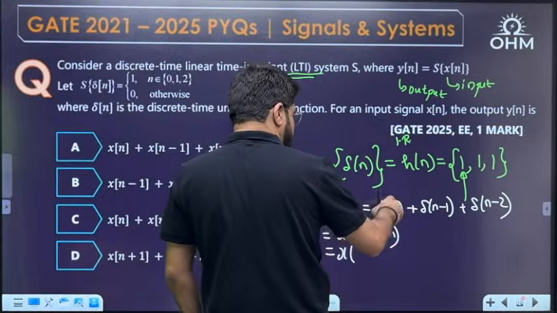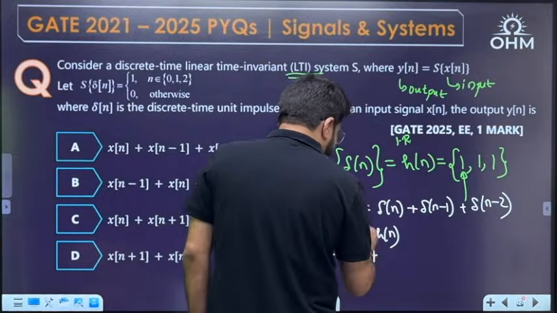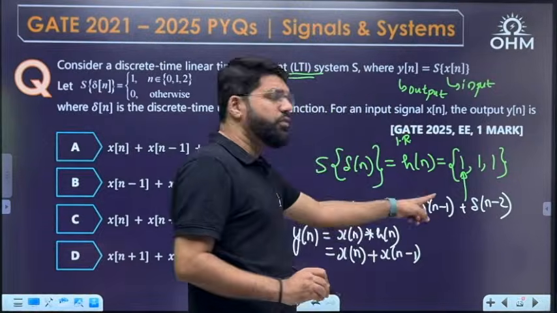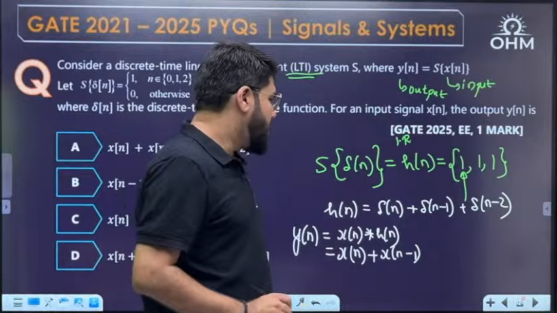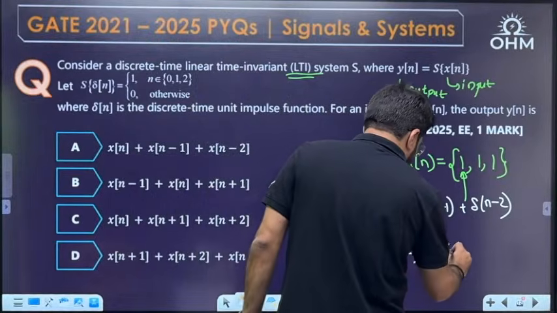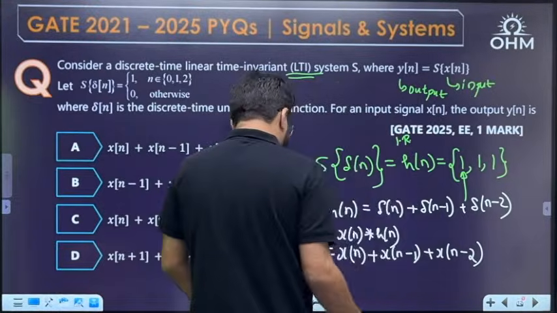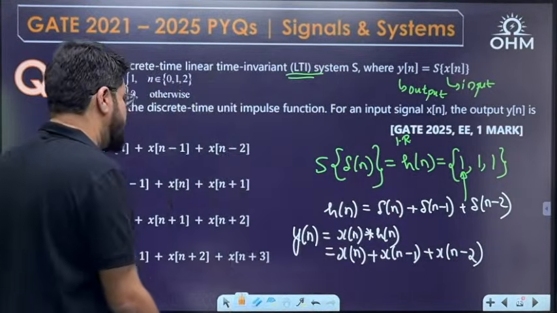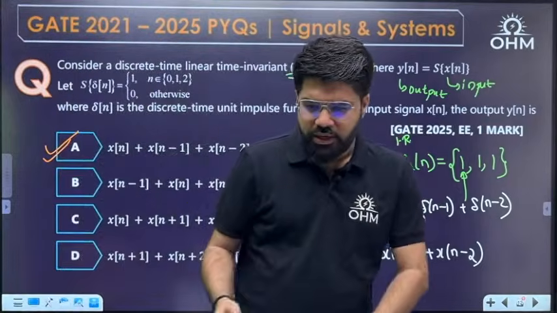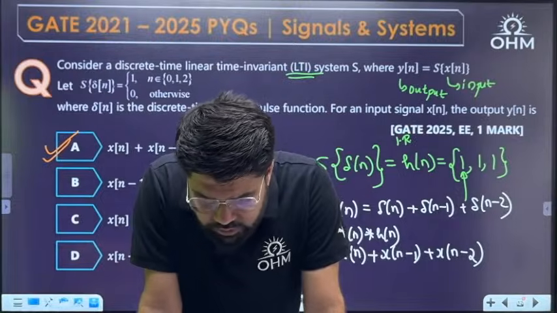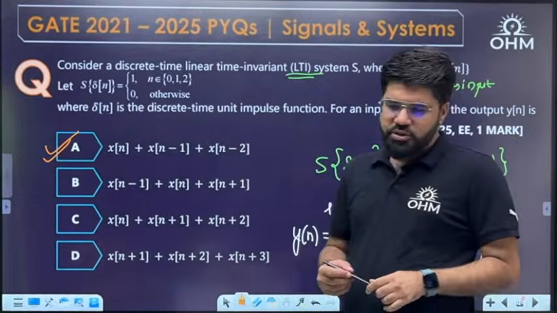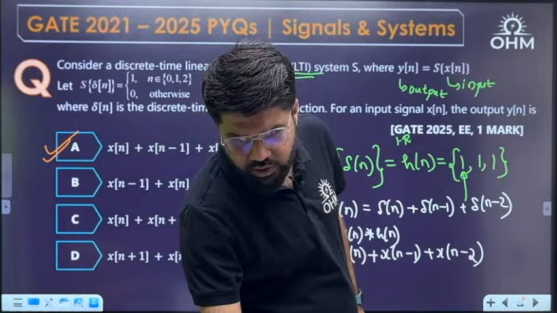The first will be x[n] convolved with delta n, which gives x[n]. x[n] convolved with delta n minus 1 gives x of n minus 1, because x convolved with delta is x, I told you. Time shifting applied. Now x[n] convolved with delta n minus 2 will be x of n minus 2. This is the answer. So our answer is option A, straightforward. Yes Vasudha, correct answer, option A.